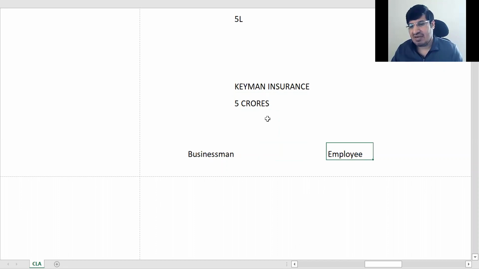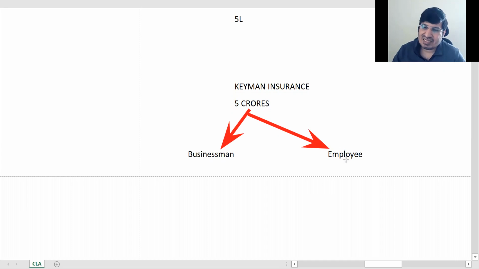Okay, and if he really becomes sick, then under this Keyman insurance he will also get something. Whatever he gets will be taxable as salaries, because he is getting it as a cover for his salary income, right? He's sick, he's not able to earn, and he's getting that. So his income is like that of a salary income. And he's getting this income because he is in employment with this businessman, which is why it is salary income for the employee.